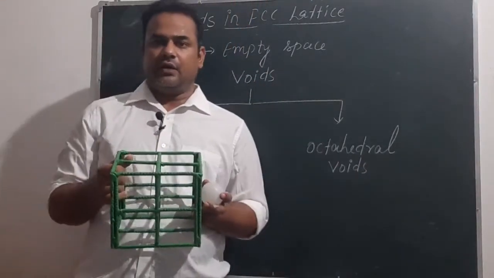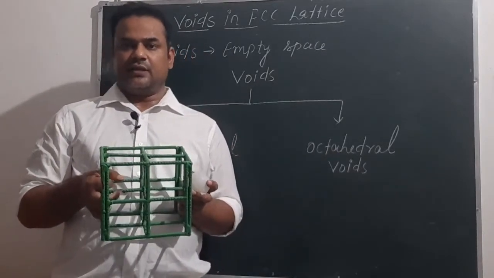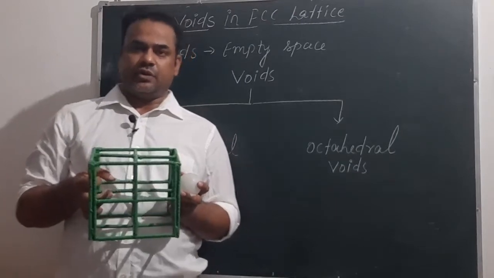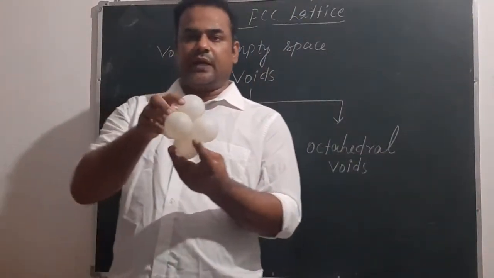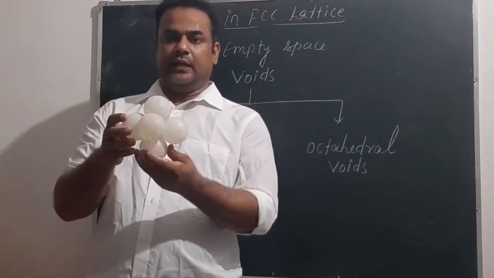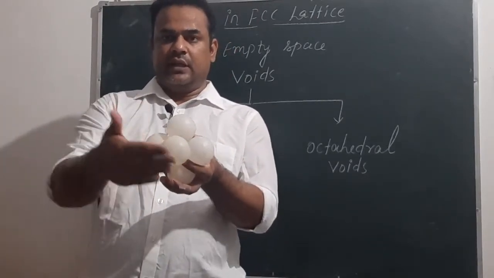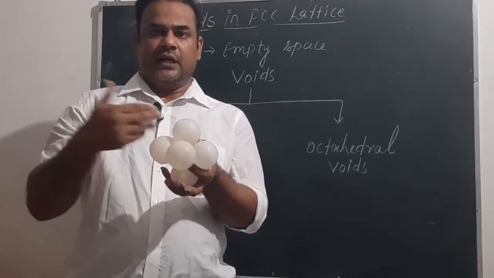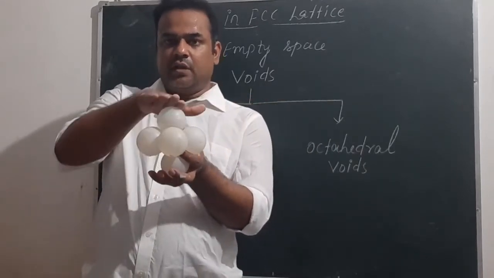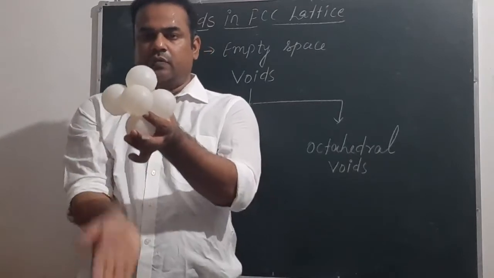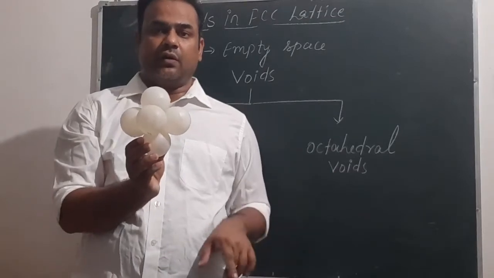That is, when all the constituent particles from the 6 faces touch each other, then it results in formation of one octahedral void. If you imagine a little bit, you can understand this. This one is from this side face, this wall is from this side face, this wall is from this side face, one from upside face and one from downside face, then it will result in formation of one octahedral void at the center of unit cell.